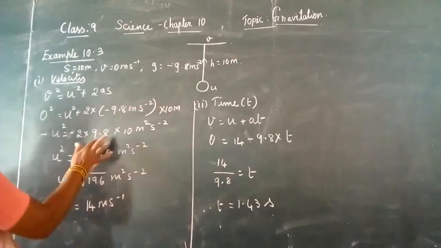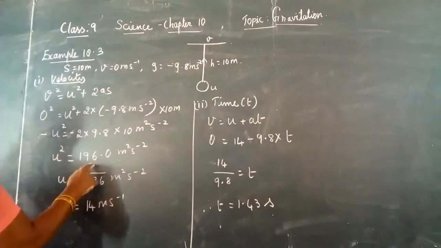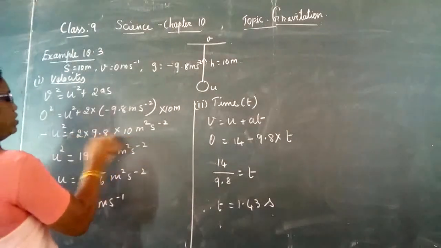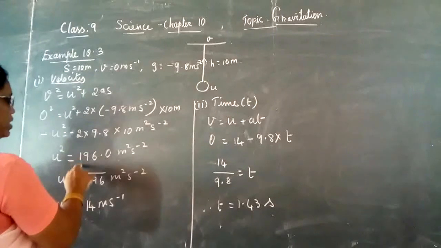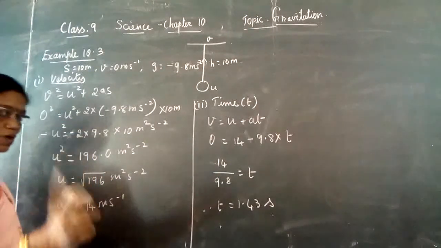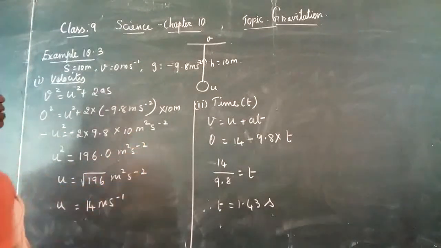So when you multiply this you will get 196.0, because the total values when you multiply you will get 1960. If you keep the decimal point before one digit, it is 196 meter square second power minus 2.